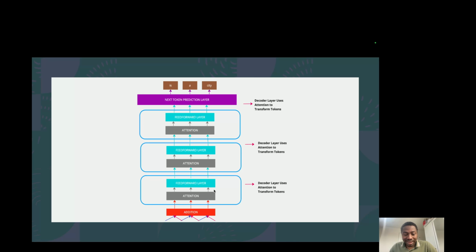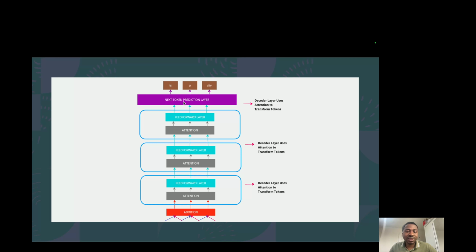So the decoder layer here contains attention and a feed-forward layer. The attention layer is where the meanings of the words get derived as a function of the words that surround it. And then the feed-forward layer is just a layer where each of the tokens gets projected into another dimension. We learn a deeper, more complex representation of it without any relationship going on. So this attention part is the only part where the tokens actually mix together. In the feed-forward layer, the tokens flow through individually. And that gets repeated 3 times.